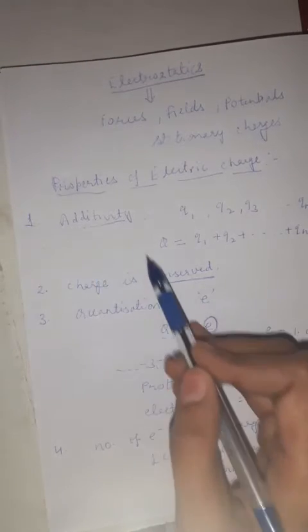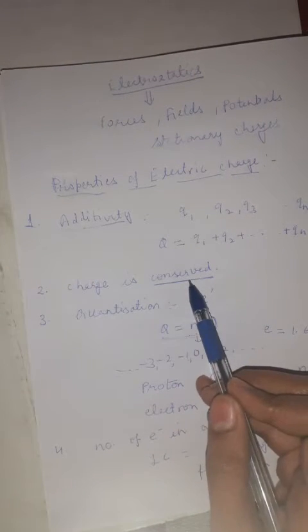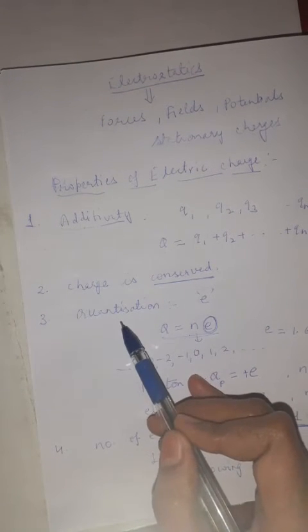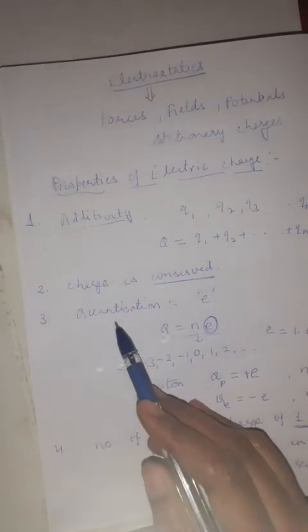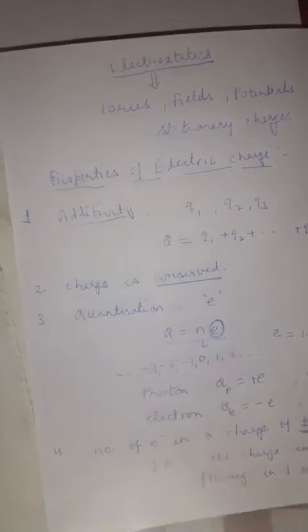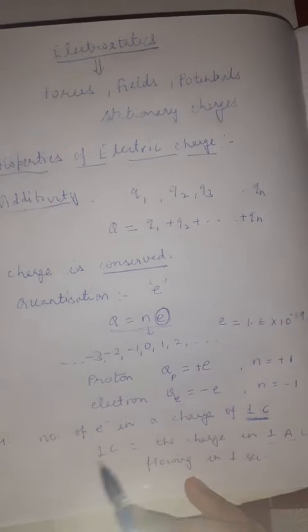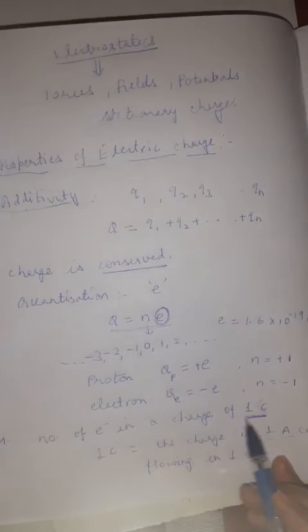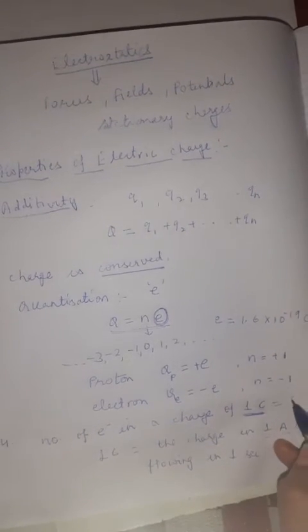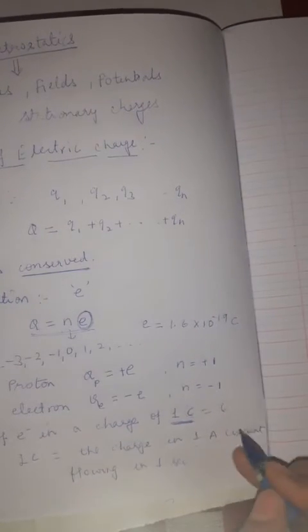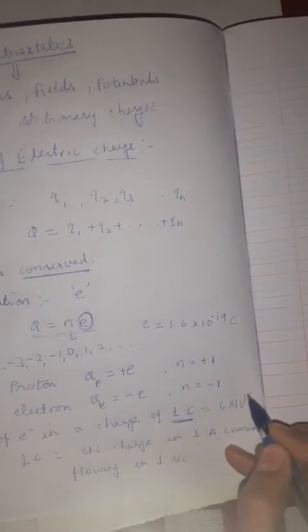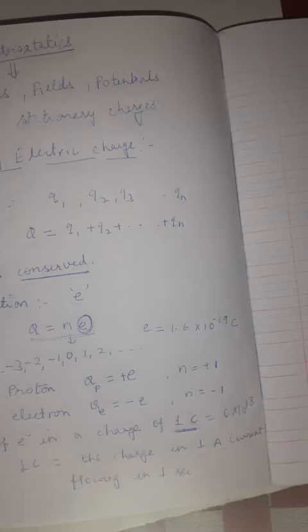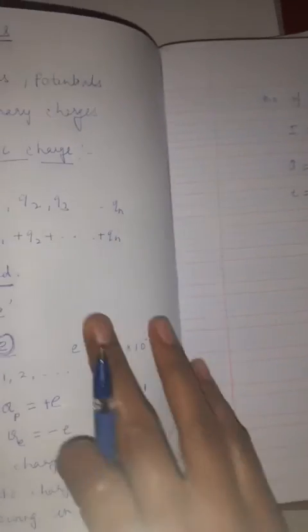The first was additivity, the second was conservation, the third was quantization, and fourth, what we have calculated: the number of electrons in a charge of 1 coulomb, and it comes as 6 into 10 raised to the power 18. So I hope you get an idea about the electric charge and its properties.